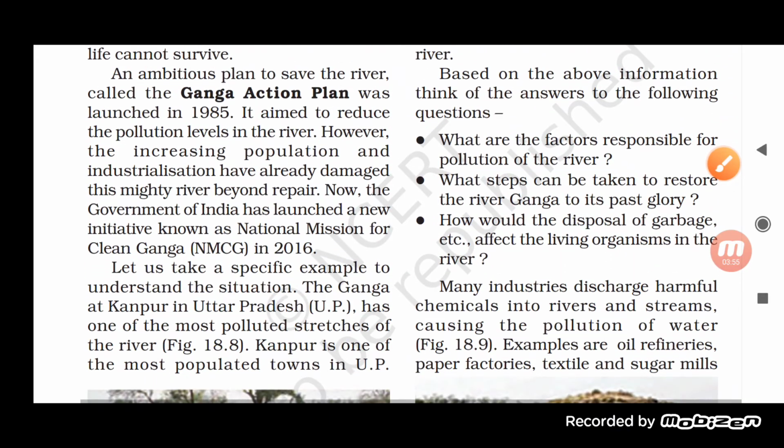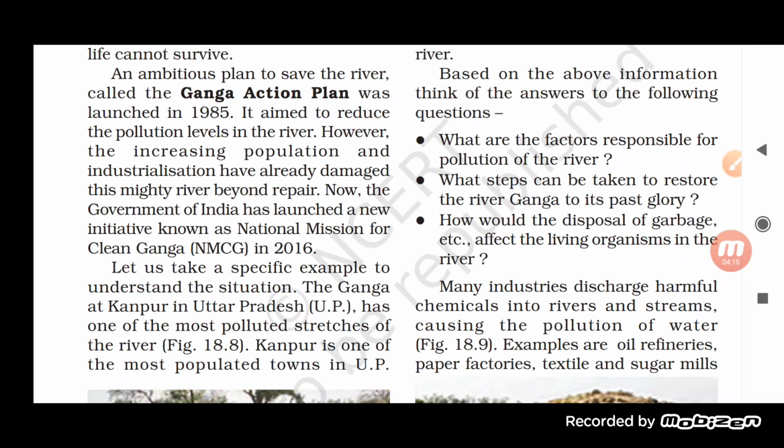Now see here, based on the above information, think of the answers to the following questions. What are the factors responsible for pollution of the river? What step can be taken to restore the river Ganga to its past glory?